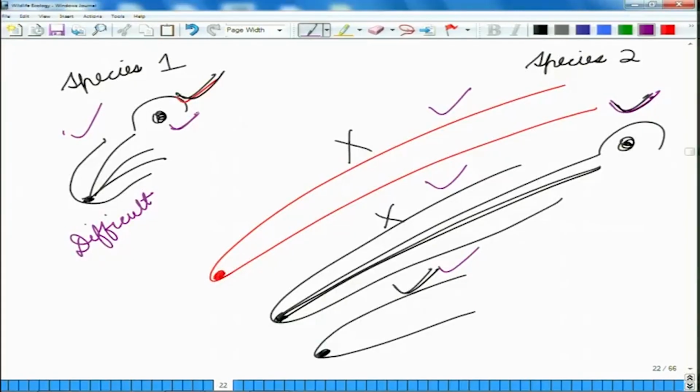Now, in such a scenario, we will observe that if this species 2 has these different individuals, this individual with the longest tube or the longest funnel will be much more specific as compared to this individual that has a shorter funnel.